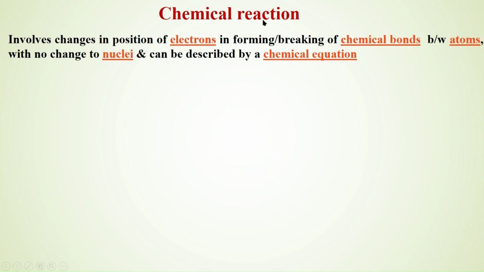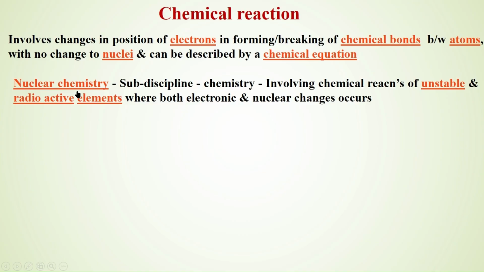The electrons present in the outermost orbitals are called valence electrons, and these valence electrons are involved in chemical bonding or bond breaking. There the position of electrons changes. The nuclei are not involved. If at all the nucleus is involved, that is called nuclear chemistry. It is a subdiscipline in chemistry. Nuclear chemistry involves chemical reactions of unstable and radioactive elements where both electronic and nuclear changes occur.